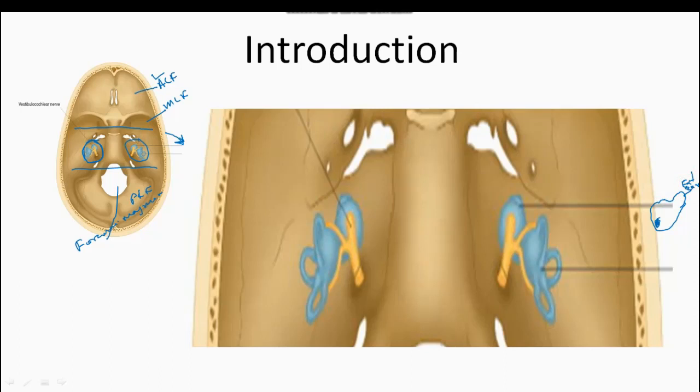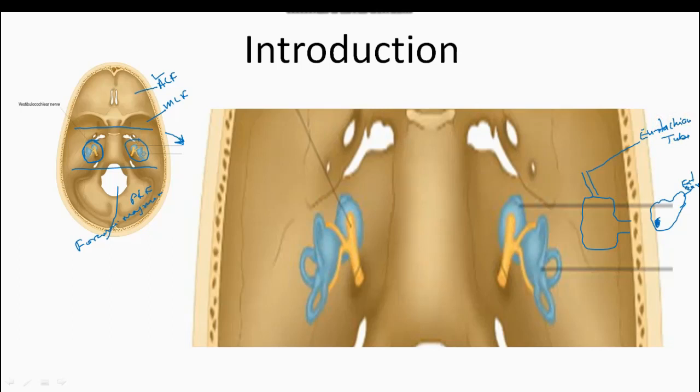Now here is the external ear, then the middle ear. So this is the middle ear. From this middle ear, a tube-like passage runs in an anterior direction. This is known as the Eustachian tube.